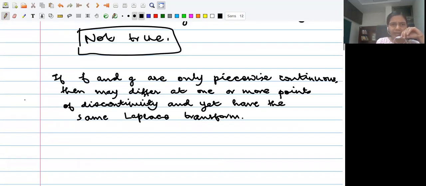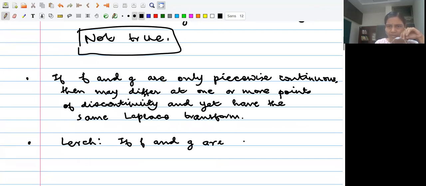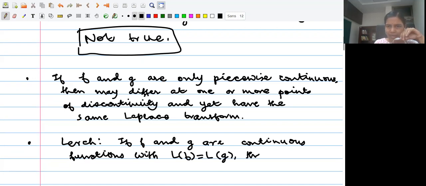So on the other hand, this is what we know thanks to Lerch's cancellation law: if f and g are continuous functions with the same Laplace transform, then the functions f and g are identical, correct?